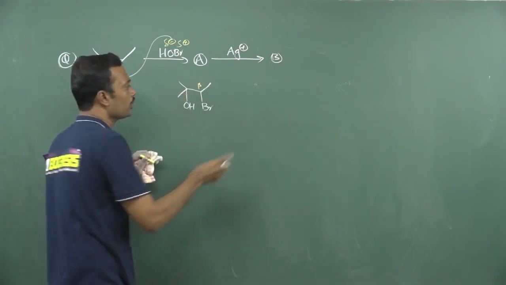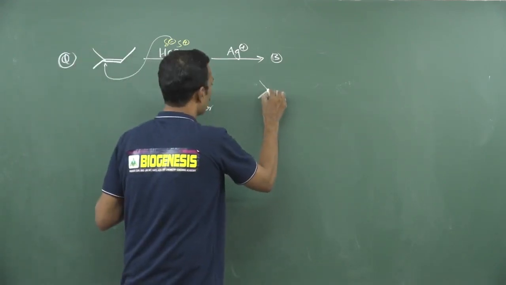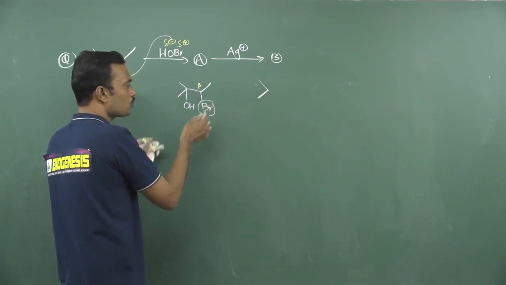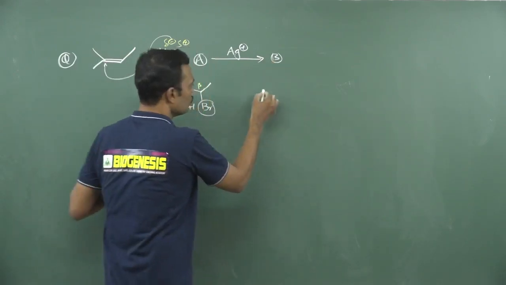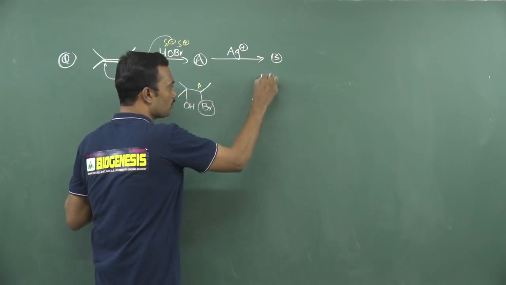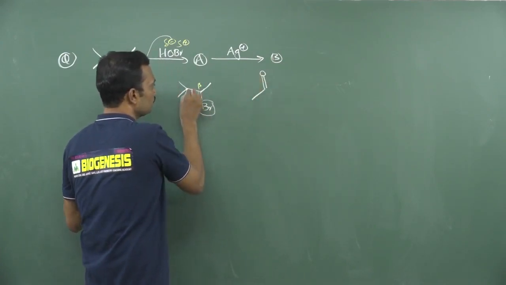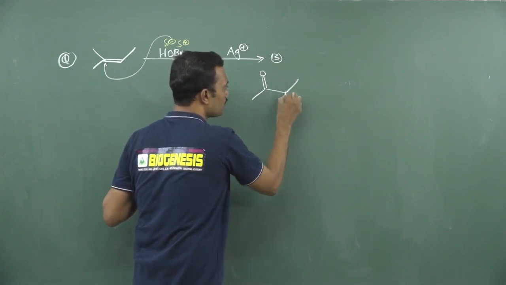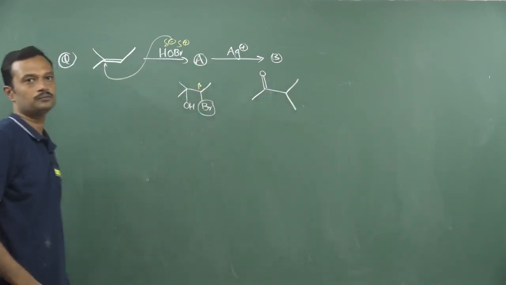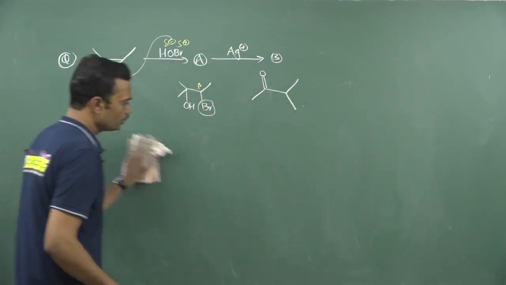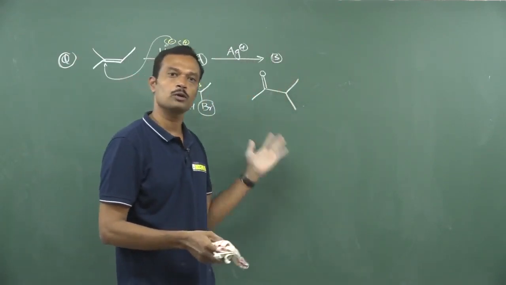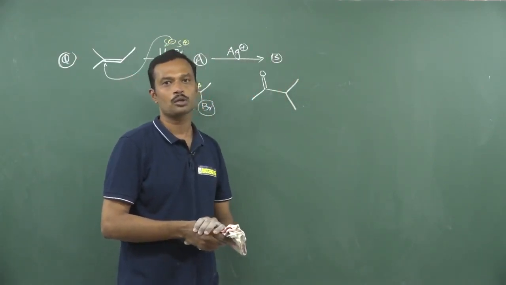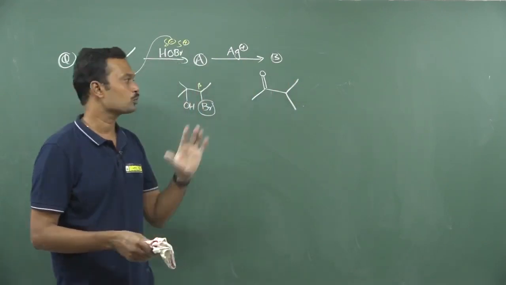When the beta-halohydrin reacts with this, finally this carbon-halogen bond is removed and a methyl migrates from here to here. On this carbon, two methyls are there and one methyl migrates, so you can write the carbonyl. And on the other carbon, one methyl is already there and it is migrating. That is your answer. Okay, so that is about semi-pinacolic rearrangement, and the variable applications of the pinacol-pinacolone rearrangement. That is about this class.